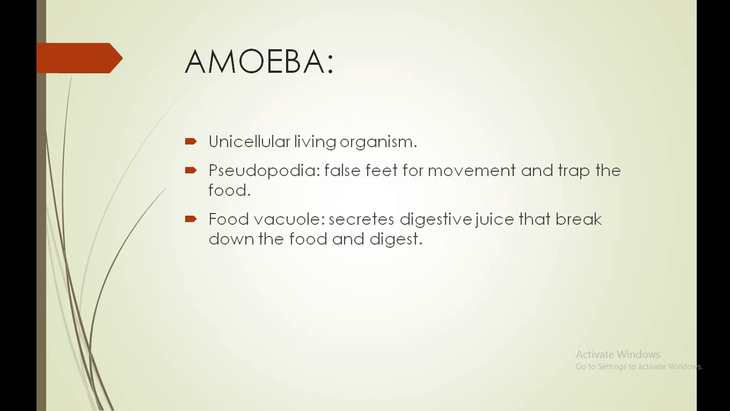Then their body utilizes that food by growing and performing other processes. And then whatever undigested food remains is removed from the body, which is considered as the egestion process. So in this way, amoeba also follows all the processes: ingestion, digestion, absorption, assimilation and egestion. In this chapter we completely understood how our body utilizes the food that we consume.